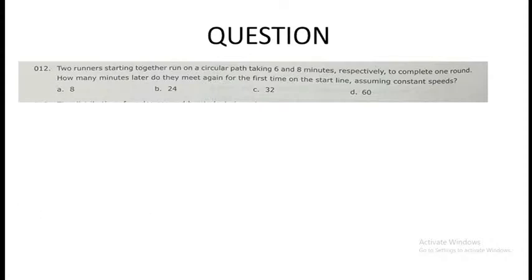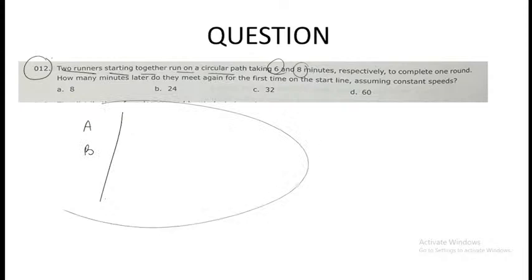Now the next question. There are two runners starting together to run on a circular path, taking 6 and 8 minutes. So let's say you have runner A and this is a track. Just imagine this is a circular track this way. They are starting from this point. This is runner A, this is runner B. Runner A is taking 6 minutes. Runner B is taking 8 minutes to complete one round.